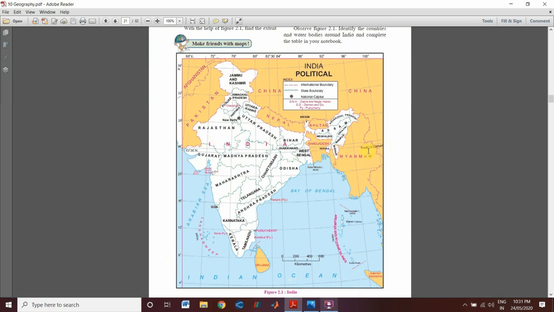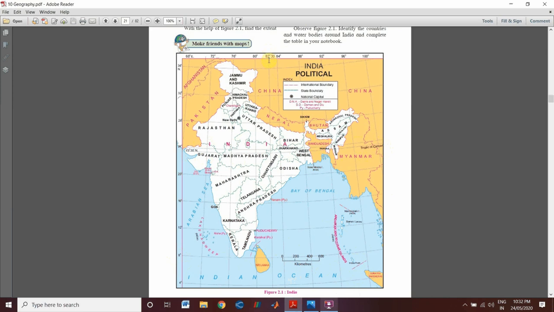Now again a question: why is it named Tropic of Cancer? It's an imaginary line, but when it was named, the sun was positioned in the Cancer constellation during the June solstice. What is the meaning of constellation? Constellation means nakshatra.